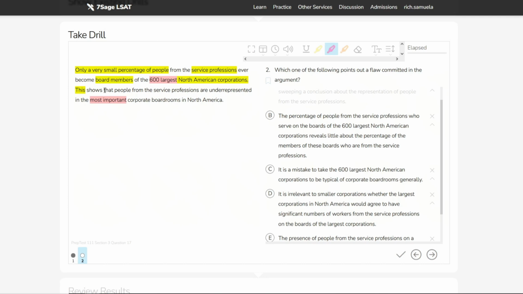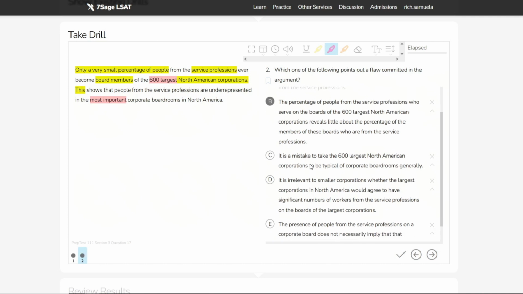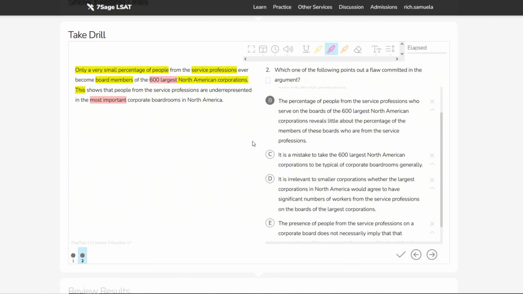So this doesn't show that at all, and that's what B is trying to say. But the LSAT is extremely good at making the correct answer seem obtuse and exhausting to read. So don't let it bully you.